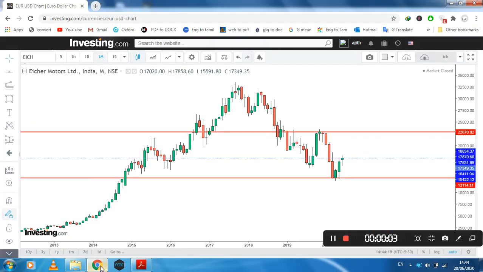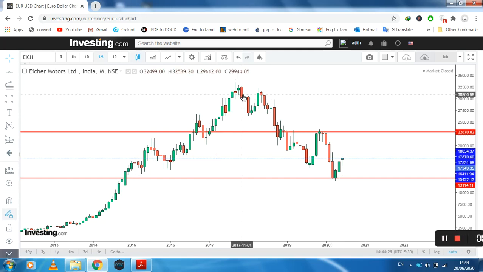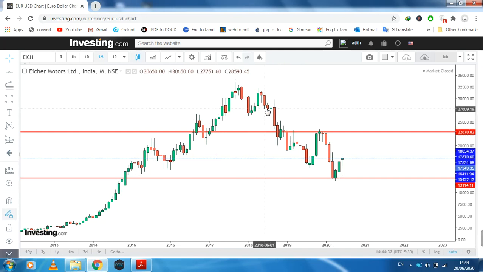Okay, this is the time to discuss ISR Motors. That is the reason I am taking ISR Motors for today's discussion. This is the current market on ISR Motors. This is the current price.